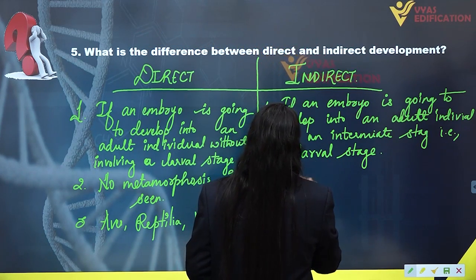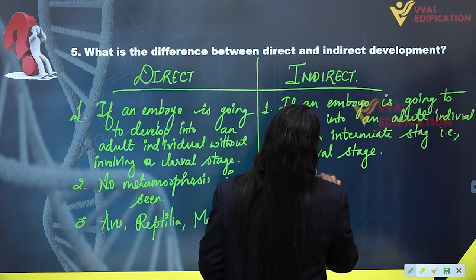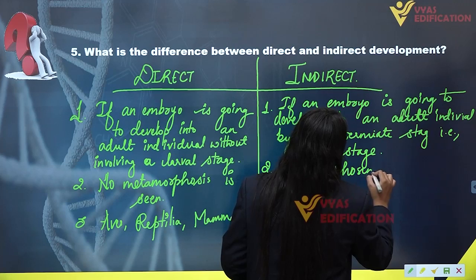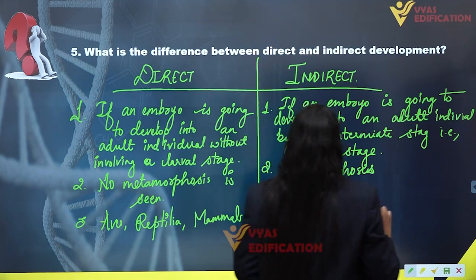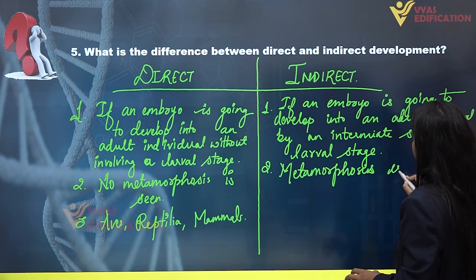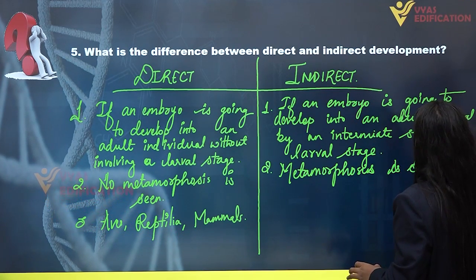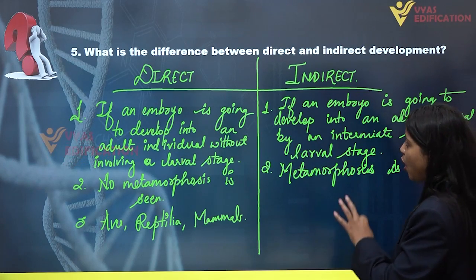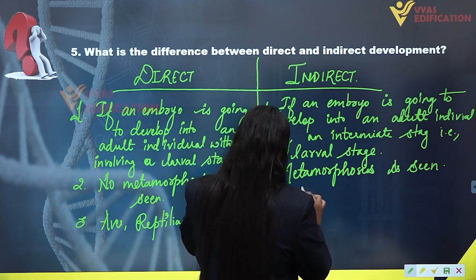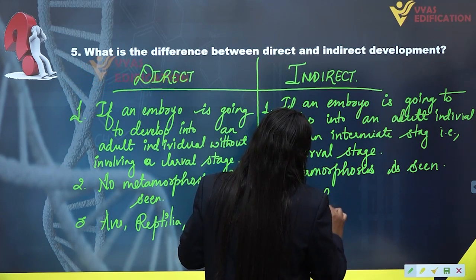So metamorphosis, which is a phenomenon through which the larva converts into an adult individual, is seen in them. Metamorphosis can be seen in the animals of indirect development. And the last, third, we have examples such as amphibians.